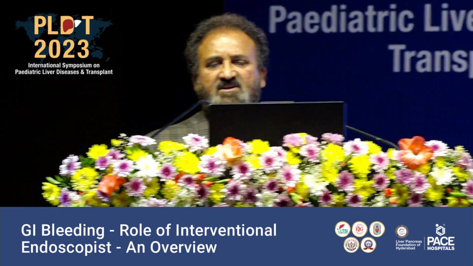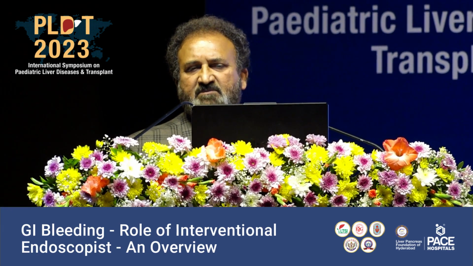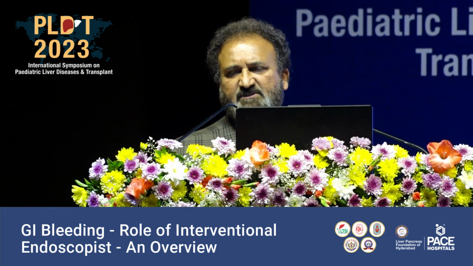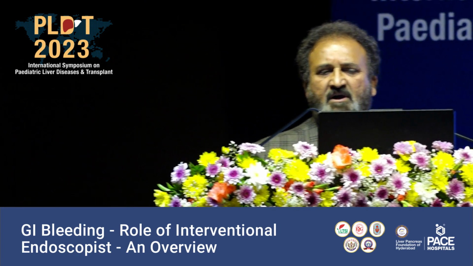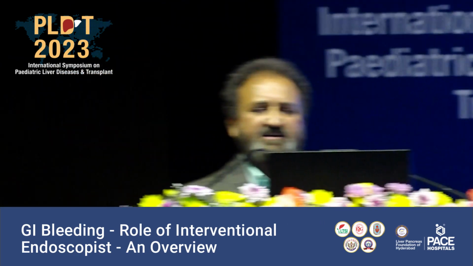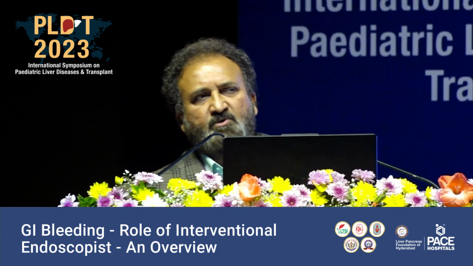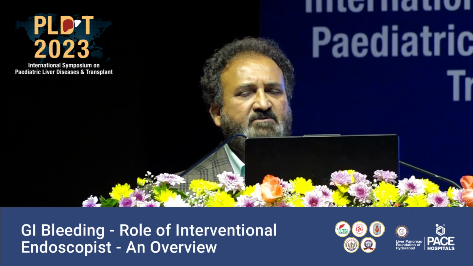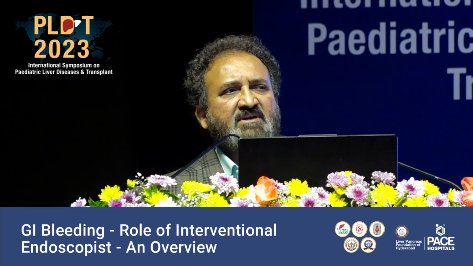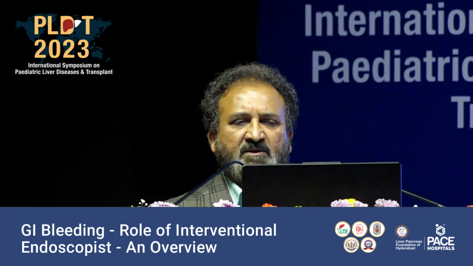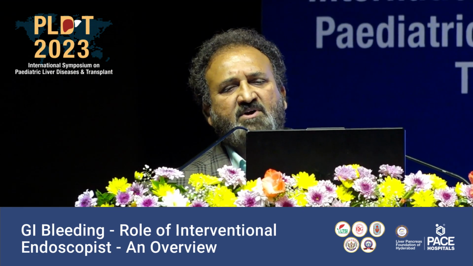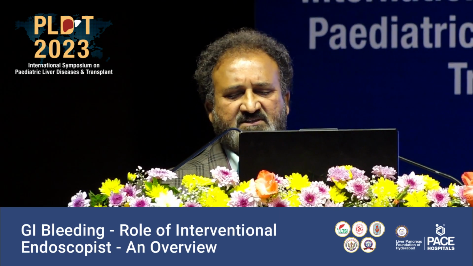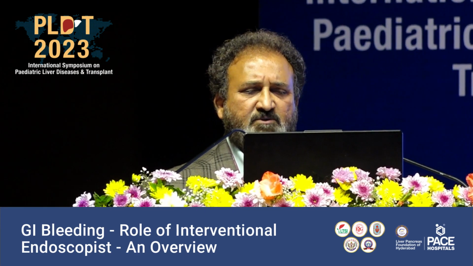Here the duplication cyst is the commonest etiology in the 1 month to 1 year group, and in 1 year to 5 years it is hemophilia. At 5 to 18 years it is H. pylori induced peptic ulcers. In Western nations, mucosal lesions are the commonest cause of pediatric upper GI bleed, whereas in India variceal bleed is the commonest, and 40 to 95% of the children come with upper GI variceal bleed. The rest are peptic ulcers, foreign body, caustic ingestion; these are all the routine conditions we come across in different age groups of children.